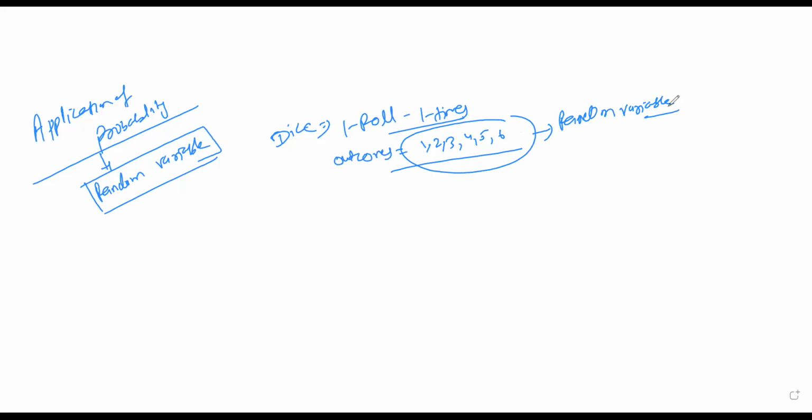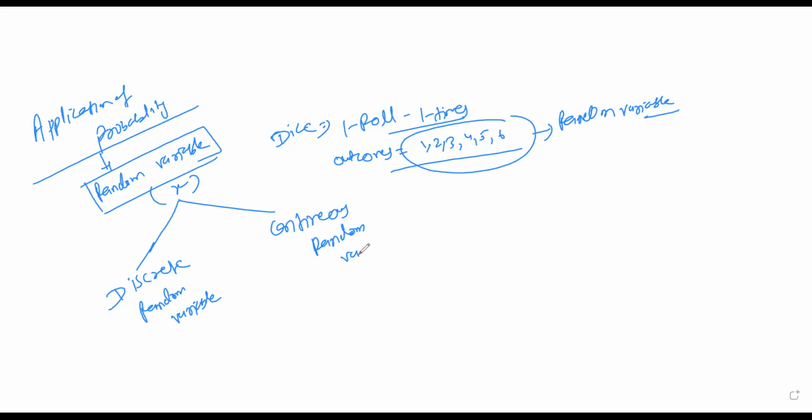Here the random variable is denoted by X, and this random variable is divided into two types. One is discrete random variable, and another one is continuous random variable. But what is meant by discrete random variable?